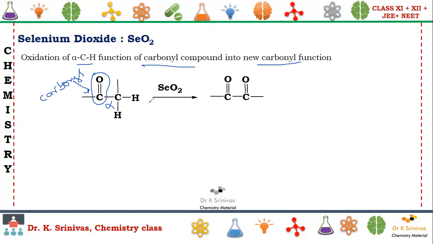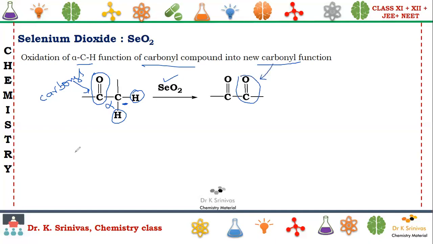These are oxidized with selenium dioxide in the presence of water and acetic acid, where we get selenous acid. They will not ask all those things, but in the presence of selenium dioxide, we see the conversion of this active carbon, which has hydrogens, into a new carbonyl.